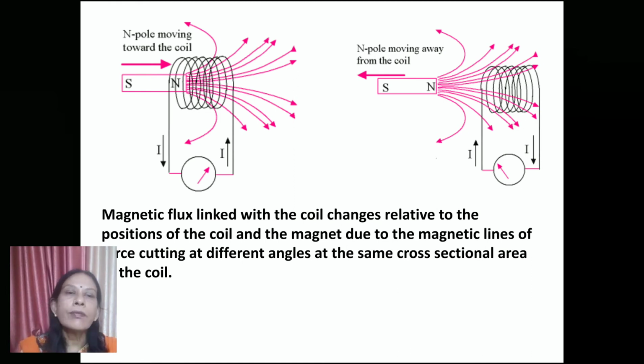The flux linked with the coil changes relative to the position of the coil and the magnet due to magnetic lines of force cutting at different angles at the same cross-sectional area of the coil. And it also depends upon the relative velocity between the coil and the magnet. If the magnet is moving faster, the current which was observed in the galvanometer was more.